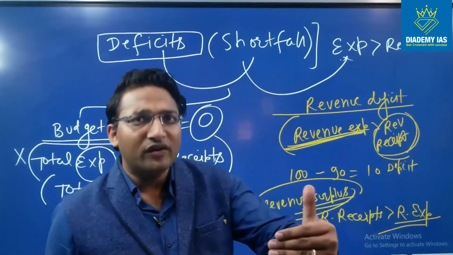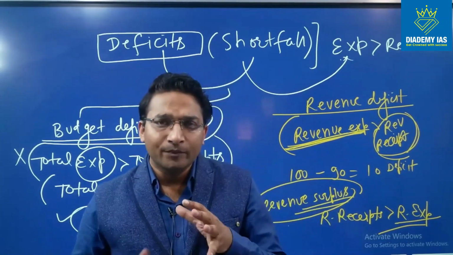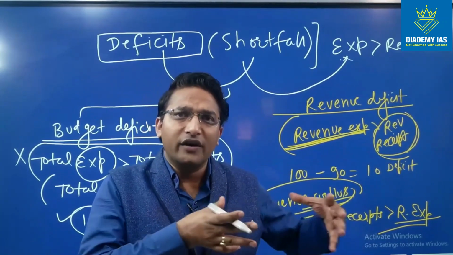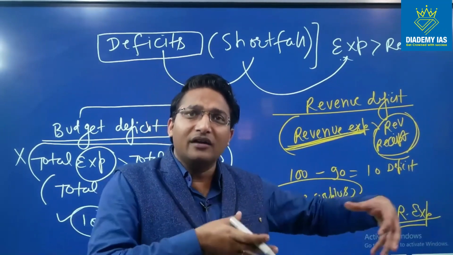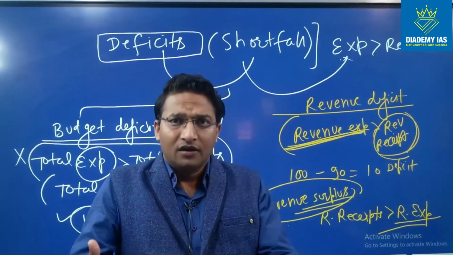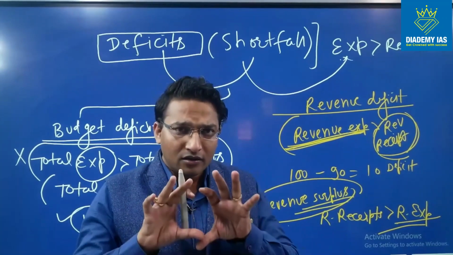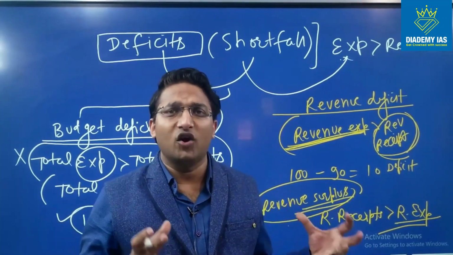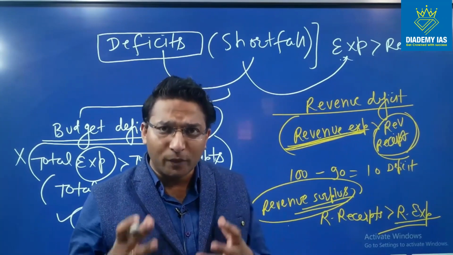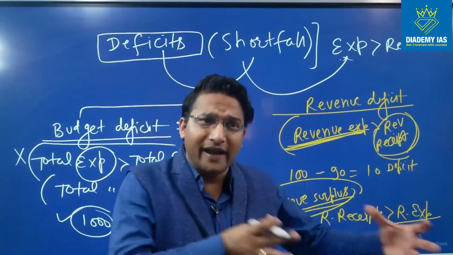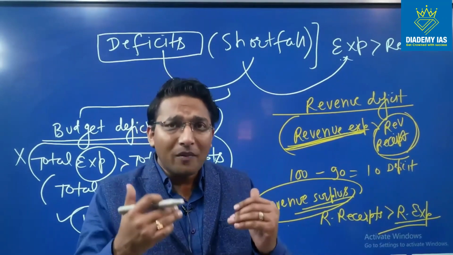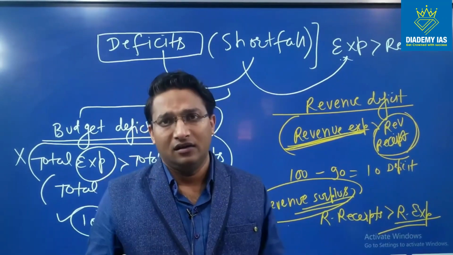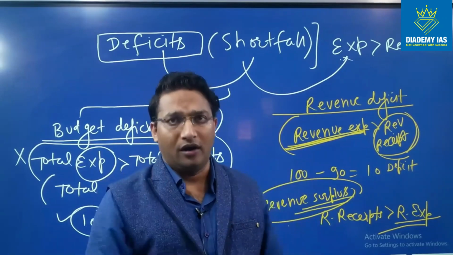Now, what is the meaning of revenue expenditure? Revenue expenditure means those expenditures which are incurred for day-to-day operation, for running the government: salaries of the government, interest, subsidy, the defense expenditure. So when the cost of the day-to-day operations of the government is more than the day-to-day receipts of the government, that means government is actually using the money from some borrowing.